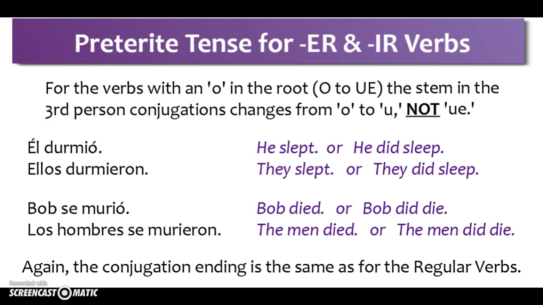Now we have the words that are O to UE stem changers in the present tense. When we have a third person conjugation in the preterite, that O changes to simply a U, not the UE. Él durmió, or ellos durmieron, he or they slept. Bob se murió, los hombres se murieron. Bob died or the men died. Not an O to UE, just an O to U. And again, those endings are the same as they are for preterite tense, regular ER and IR verbs as well.